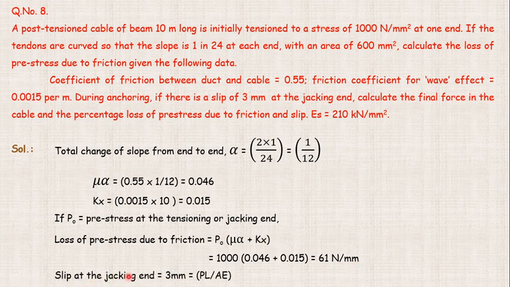So slip at the jacking end. The slip they have already given us as 3 mm, which is PL upon AE. We know that slip means the change in length. We have seen the PL by AE formula in our past subjects also, such as strength of materials. So PL by AE, here we consider the slip at the jacking end as 3 mm, where P is the force in the cable corresponding to the slip.